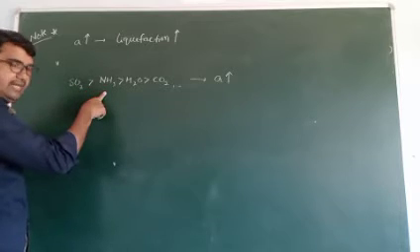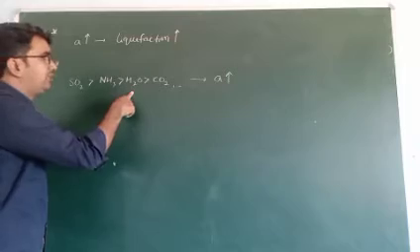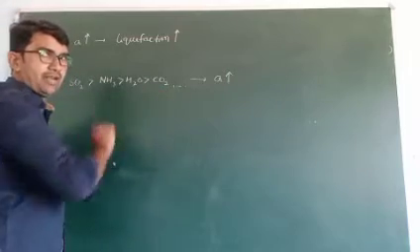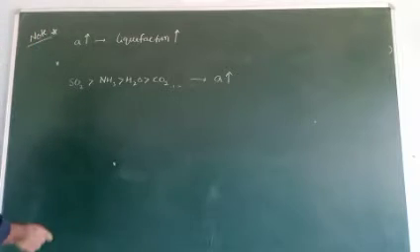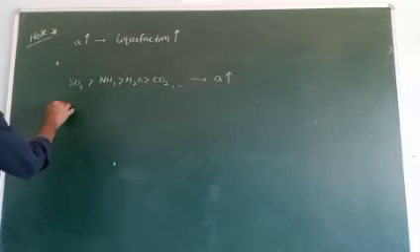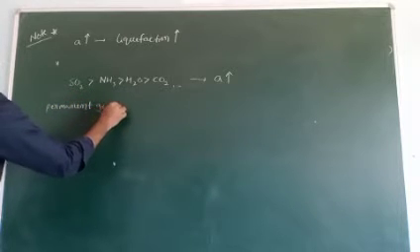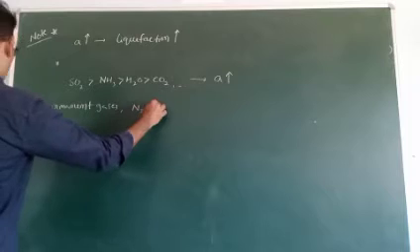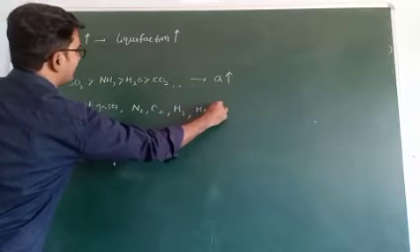Due to the high values of A, SO2 gas can easily liquefy. Next, NH3. Next, we know that water vapor is easily converted into the liquid state. Last one, carbon dioxide. But which gases are not easily liquefiable? Those are permanent gases: nitrogen, oxygen, hydrogen, helium, neon.